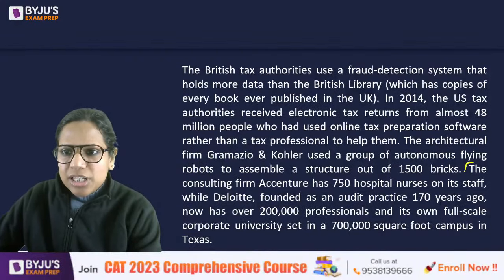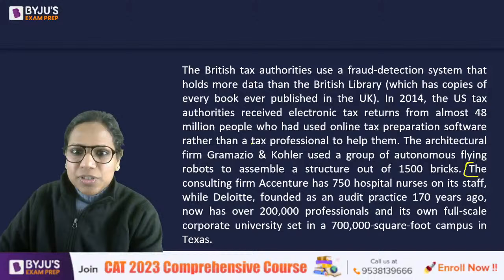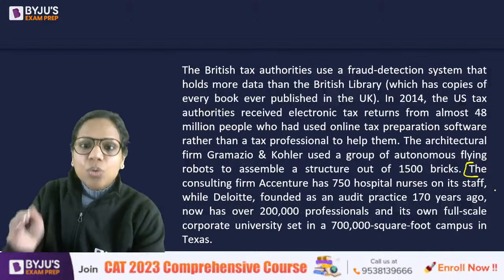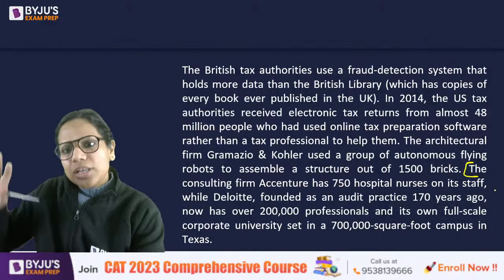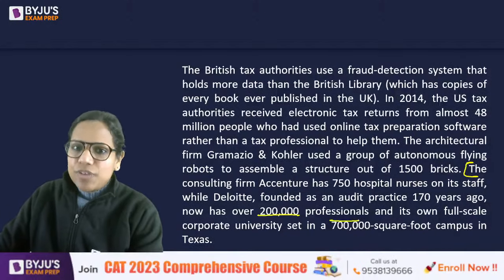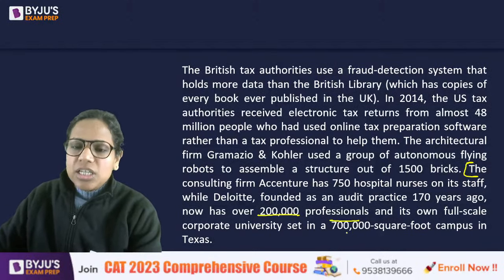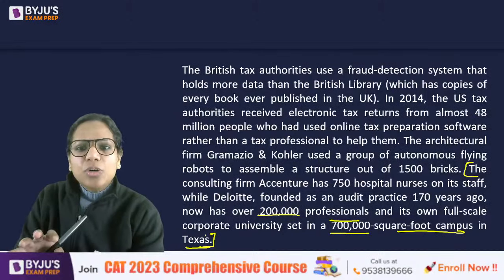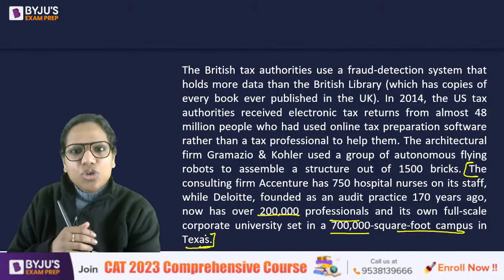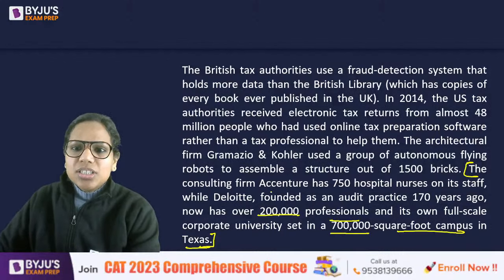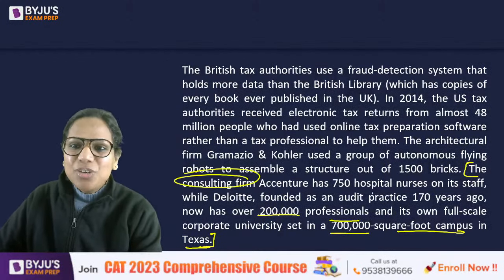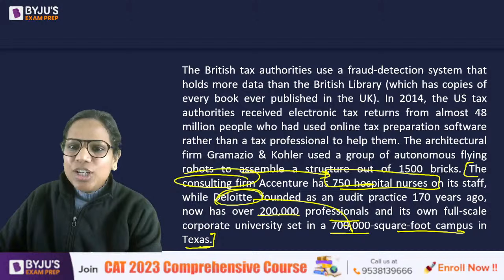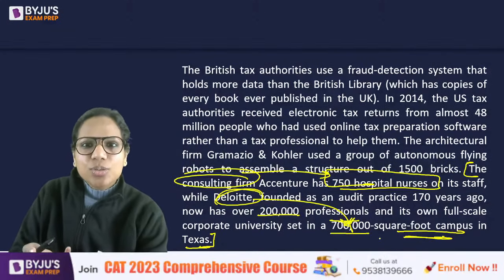So I remember that I made my decision based on these last few examples. The consulting firm Accenture has 750 hospital nurses on its staff, while Deloitte, founded as an audit practice 170 years ago, now has over 200,000 professionals and its own full-scale corporate university set in a 700,000 square foot campus in Texas. Does it show anything about automation taking away traditional jobs? No, rather it shows something unusual happening. A consulting firm having hospital nurses, right? A company, an MNC, having a university. It was not usual earlier, right?